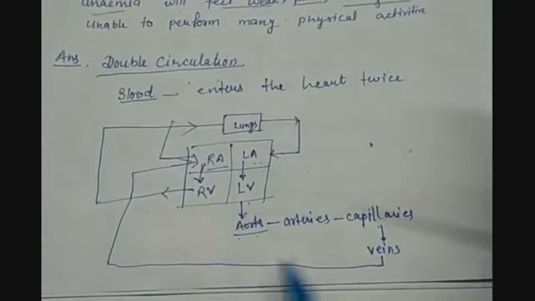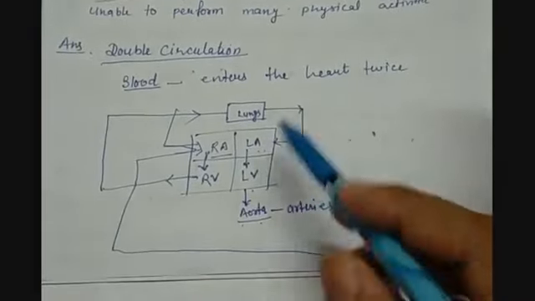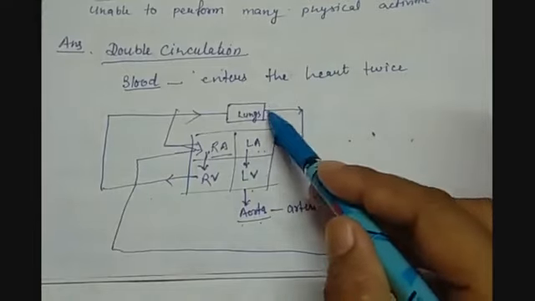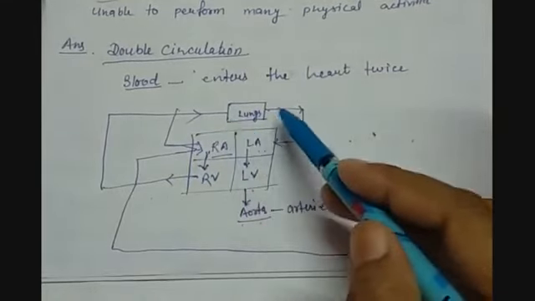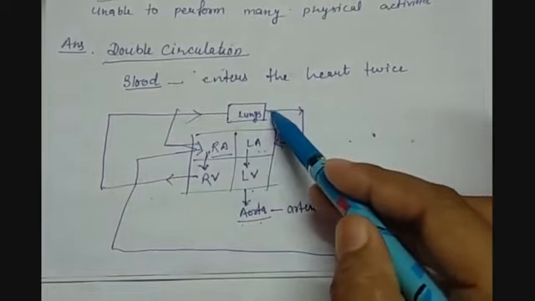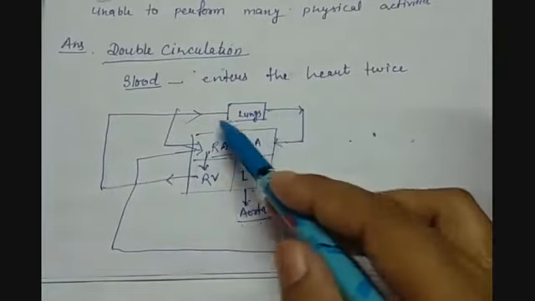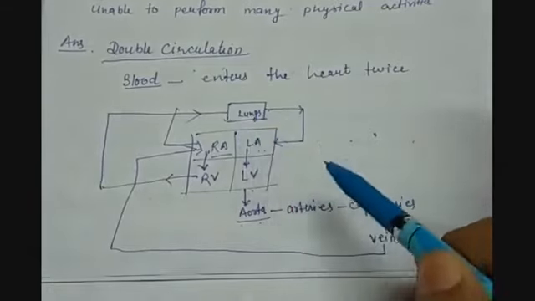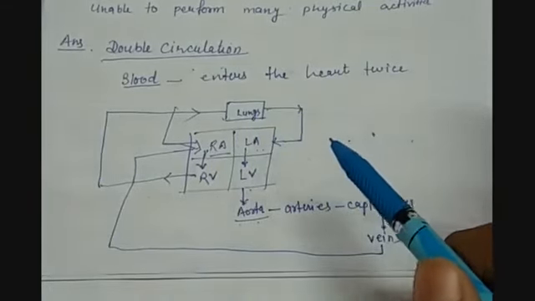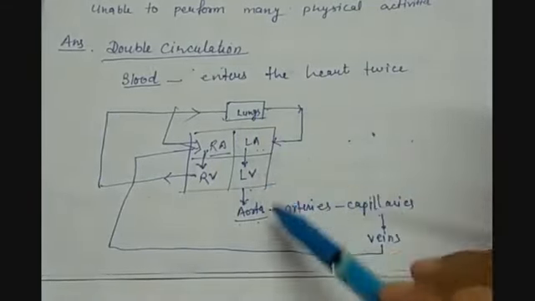So you notice that this complete cycle starts from the lungs with the oxygenated blood, ending up at the lungs with the deoxygenated blood. This makes one complete cycle of blood circulation. In this duration the blood enters the heart twice, and that's why this circulation is called double circulation.